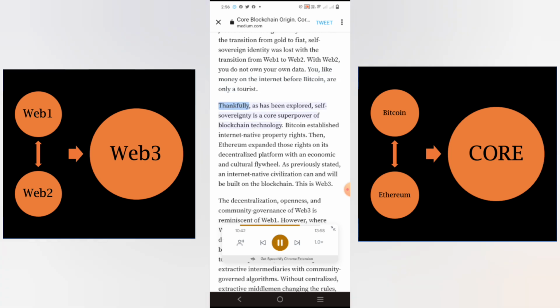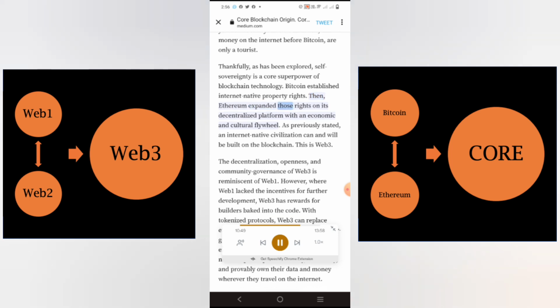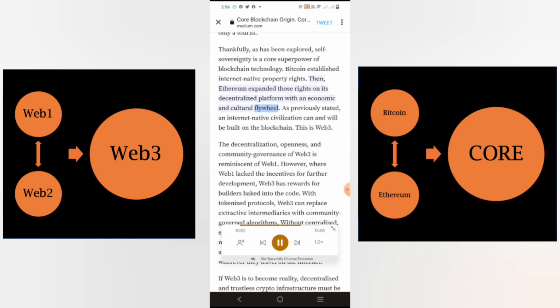Thankfully, as has been explored, self-sovereignty is a core superpower of blockchain technology. Bitcoin established internet-native property rights. Then, Ethereum expanded those rights on its decentralized platform with an economic and cultural flywheel. As previously stated, an internet-native civilization can and will be built on the blockchain.